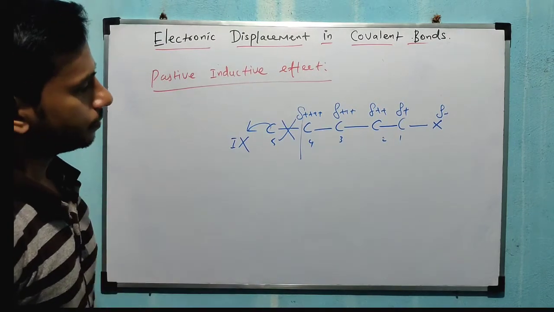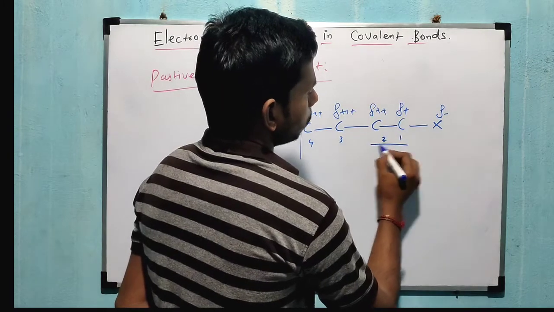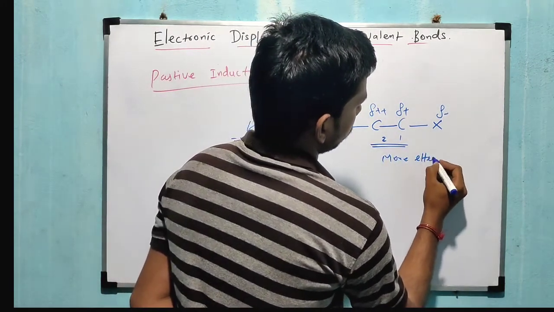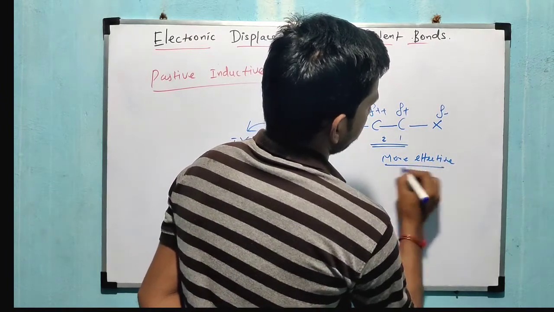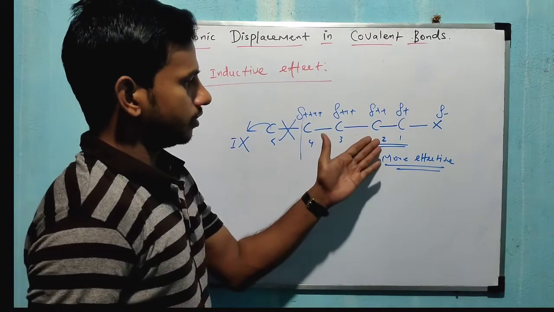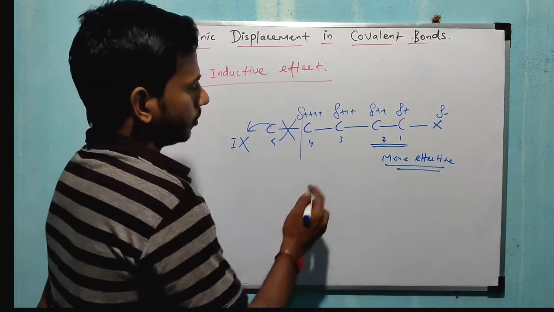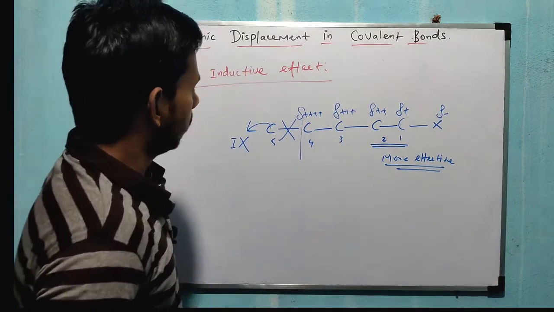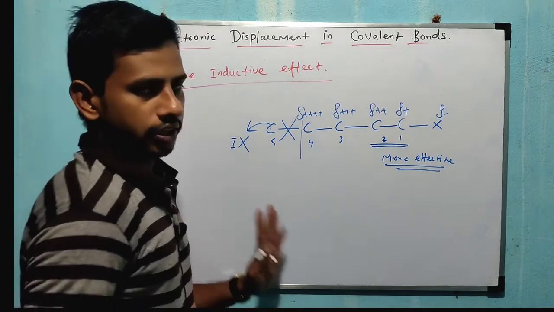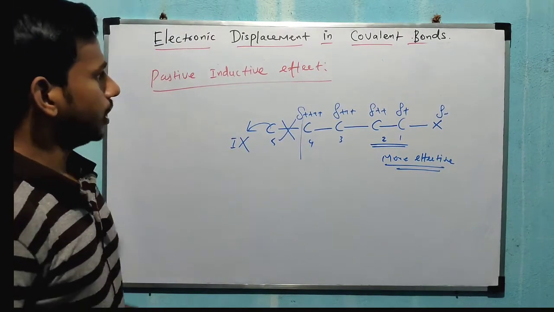Right, completely absent. So next, the first 2 carbons are more and more effective. More inductive effect is effective here. That means these 2 carbons have a very strong I effect, that means inductive effect. Now the 3rd and 4th carbons are somewhat weak. From the 5th carbon there is no inductive effect. Right. Now this is also a very important concept in inductive effect. So let's see positive inductive effect.